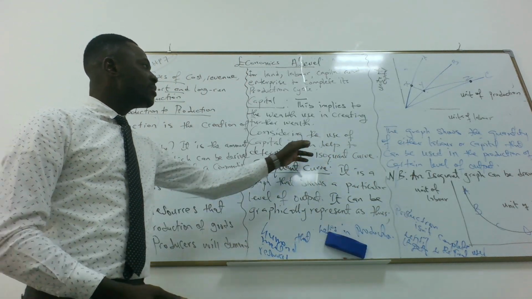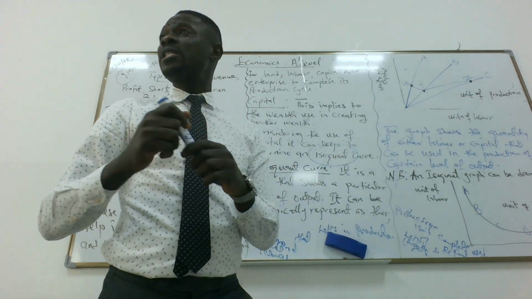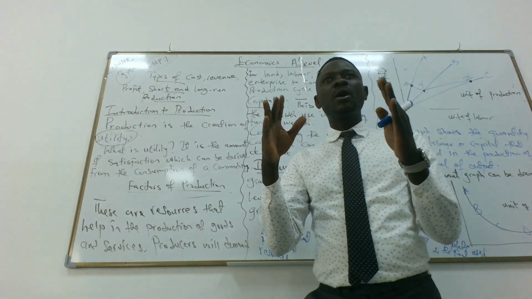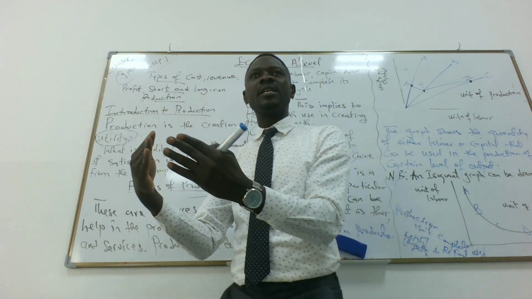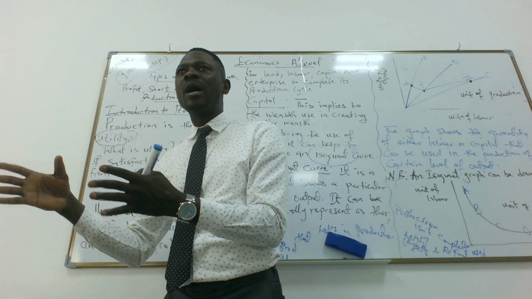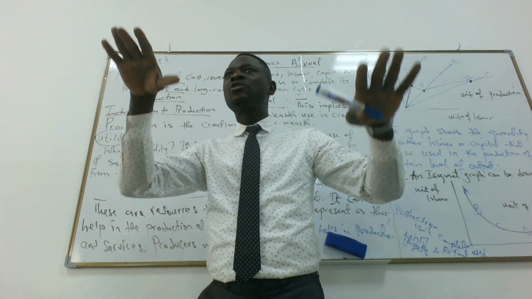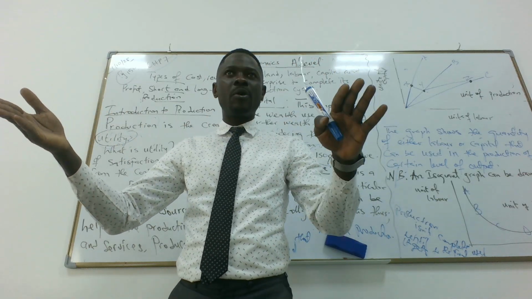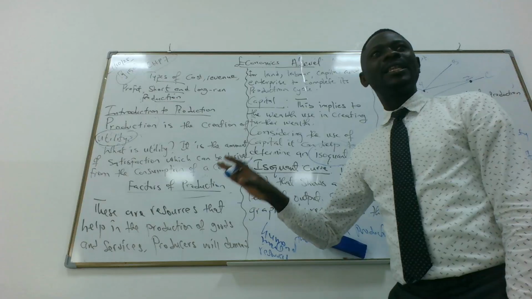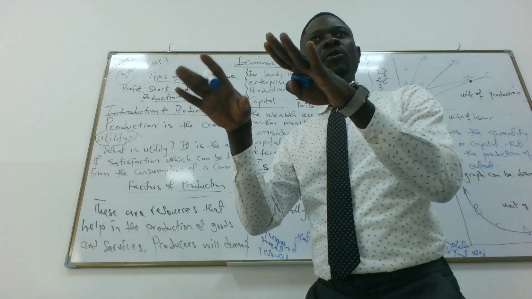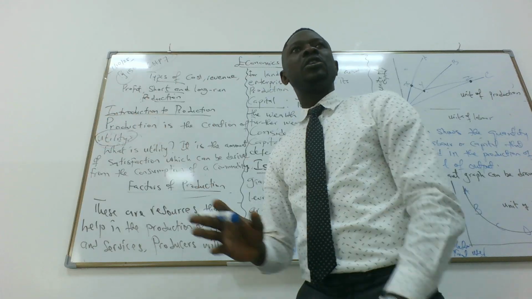So considering the use of capital, it can help to determine the Isoquant curve. For the Isoquant curve, it's about what we need to produce and what we have to produce. How do we produce? The process by which we produce. Are we using capital? Are we using labor? When we have to understand the extent to which we use both capital and labor, we use the Isoquant curve. It's a graph that shows us the combinations of labor and capital that can be used for a certain level of production.